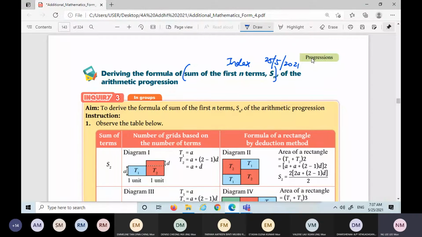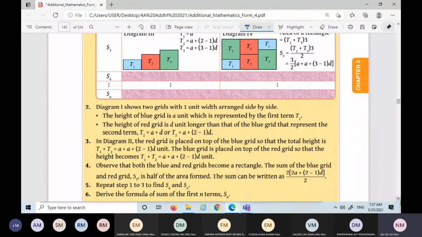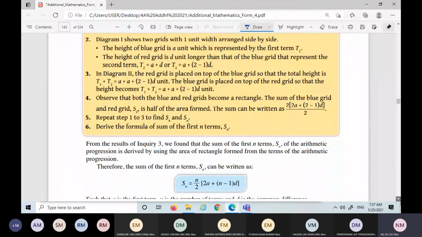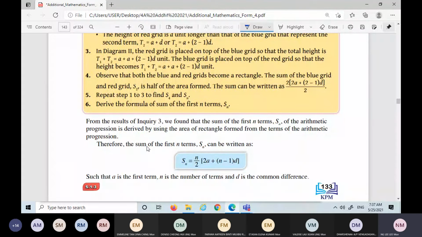Tomorrow, no lesson. Tomorrow is Wesak Day. So today will be the last day I see you before the school holiday. This activity I don't want to go through. If you want, you can look into it. So we straight away come to the conclusions.